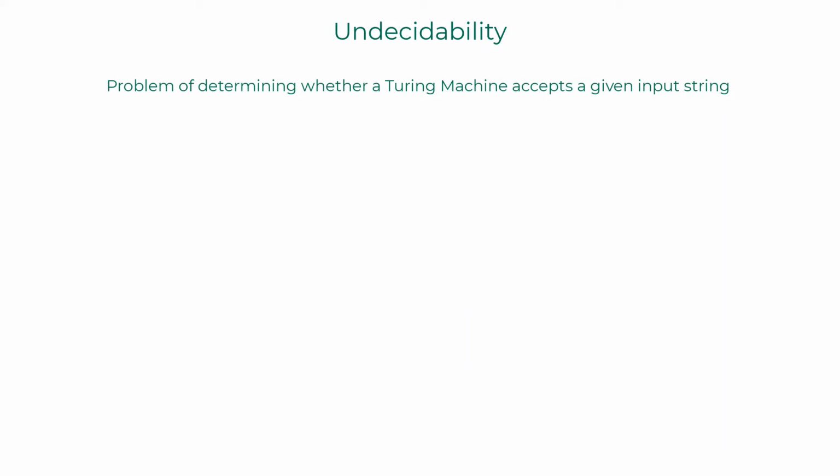The problem of determining whether a Turing machine accepts a given input string W. A more formal way of writing this is ATM equals the set of pairs M, W, such that M is a Turing machine and M accepts the string W. Turns out ATM is undecidable.